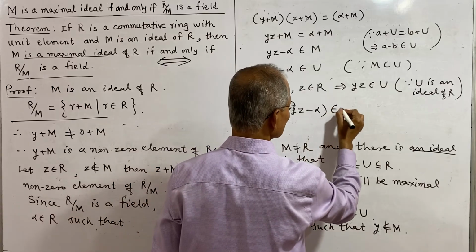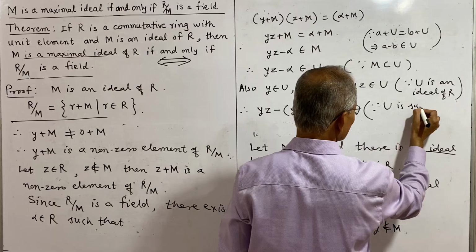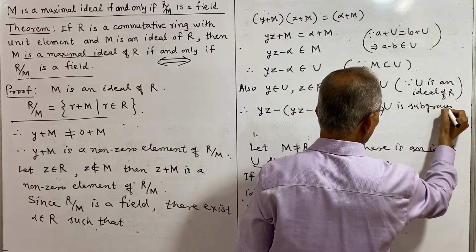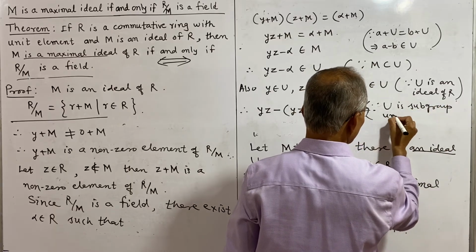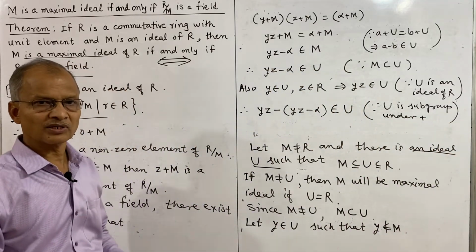This also belongs to U, since U is a subgroup under addition, and therefore their addition or difference is also in U.